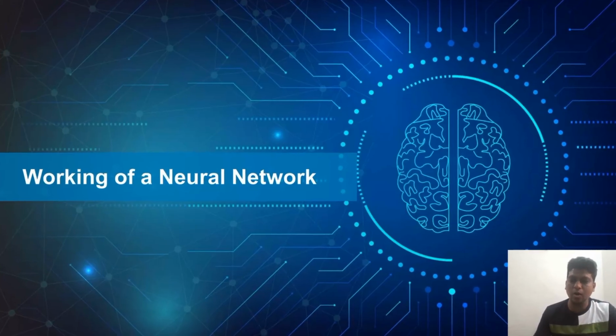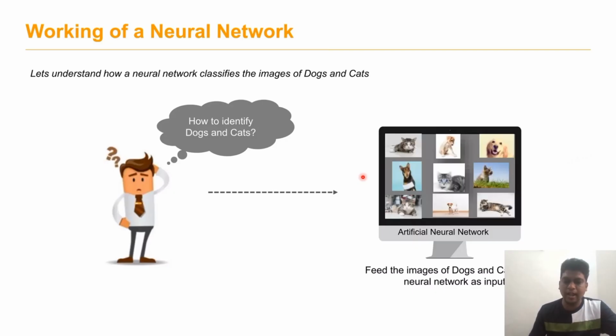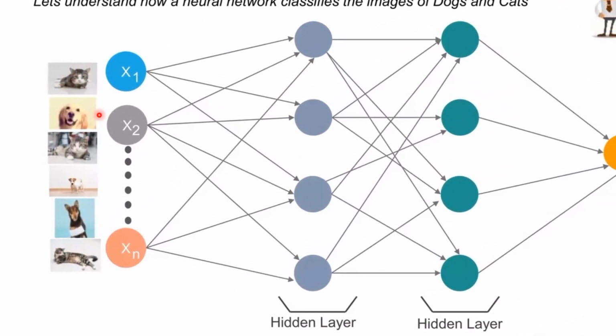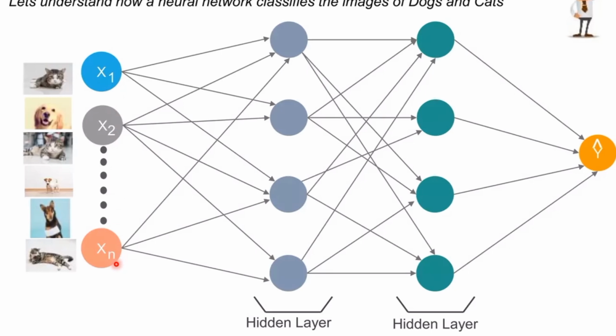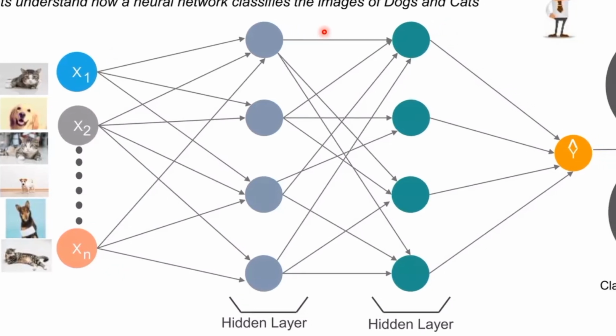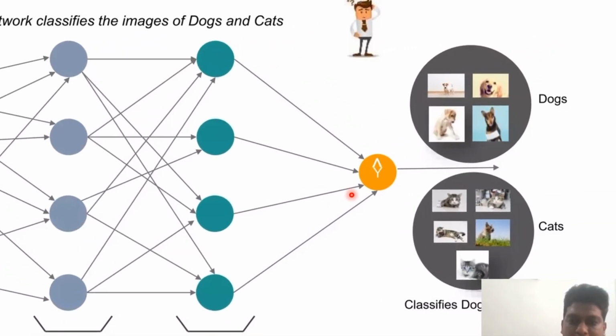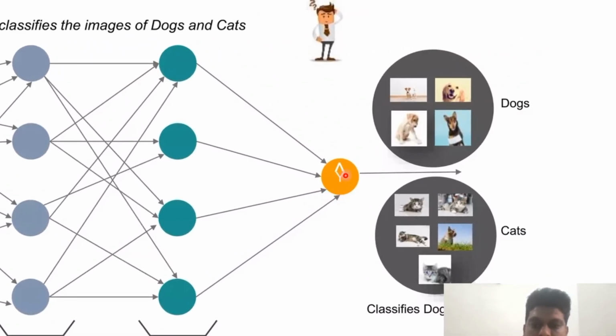Now we can see how a neural network works, and how we can identify dogs and cats. If an animal database is given, how can we identify whether the animal is a cat or a dog? As input we are giving different types of cats and dogs, which represent x1, x2 up to xn, the input vectors. Then we provide the hidden layers. After the hidden layers we can identify the output. So this is the predicted output, classified as cats and dogs.